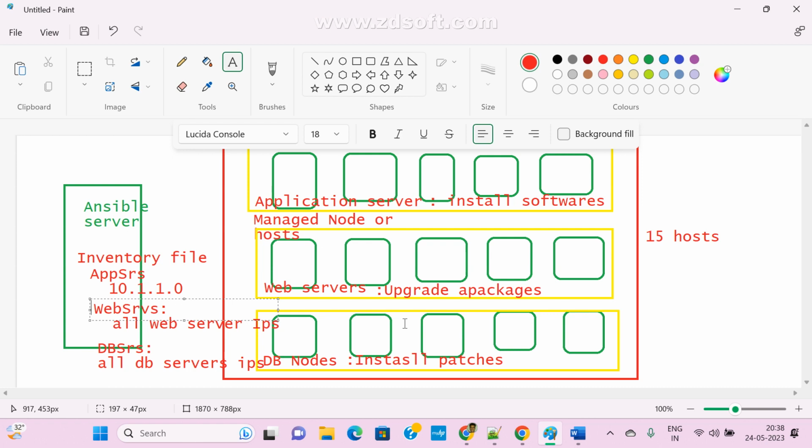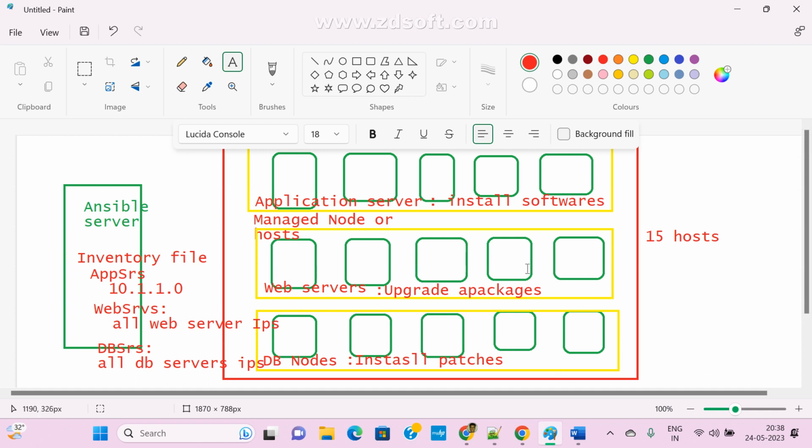So this is the main file. Clear, Shivaji? What's Ravani? Yes, sir. Aswani? I hope you got it, right?